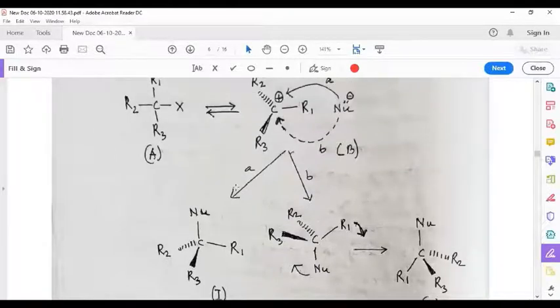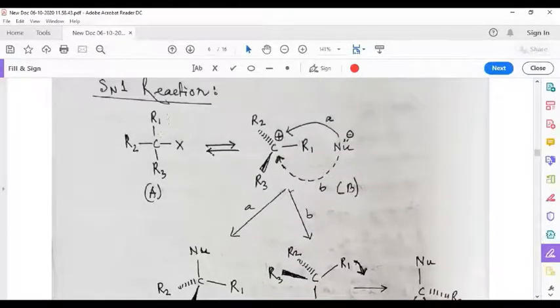If the starting material is already chiral, already asymmetric, here this molecule is already asymmetric. Carbon is bonded to 4 different groups. If we start with such an alkyl halide where carbon is bonded to 4 different groups, then the SN1 reaction on such an alkyl halide is going to produce a racemic mixture.